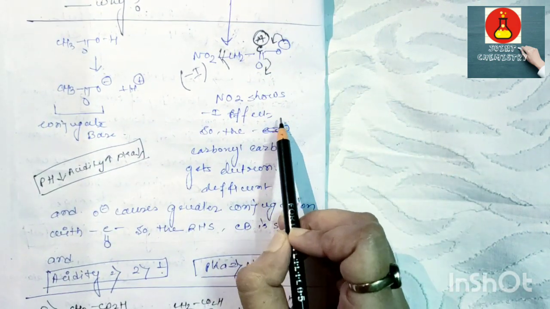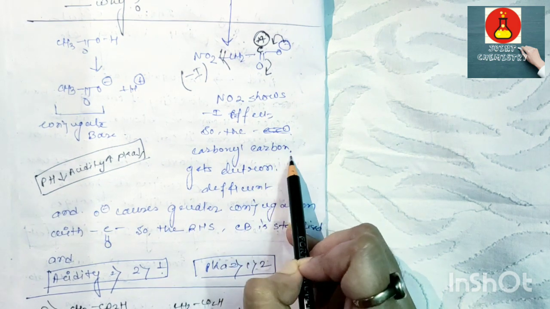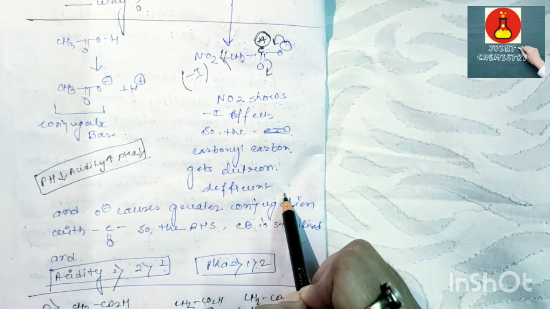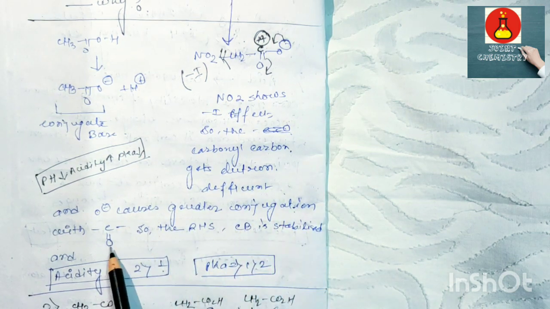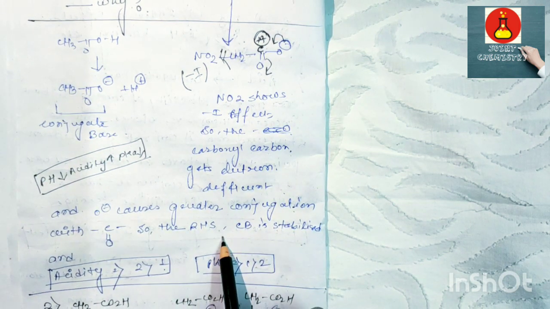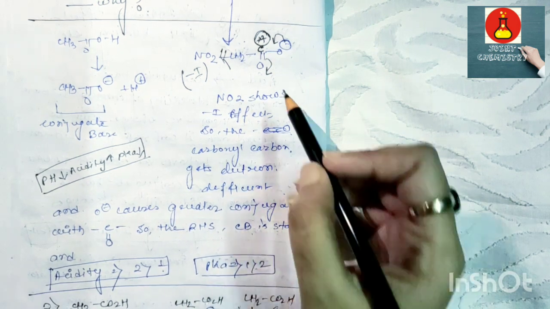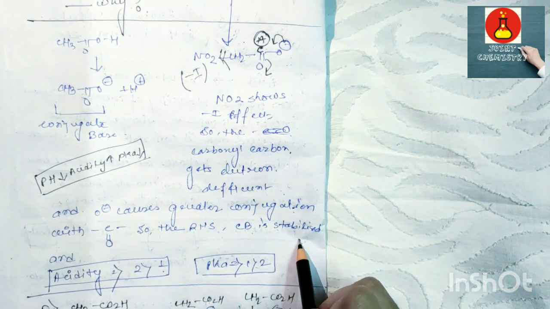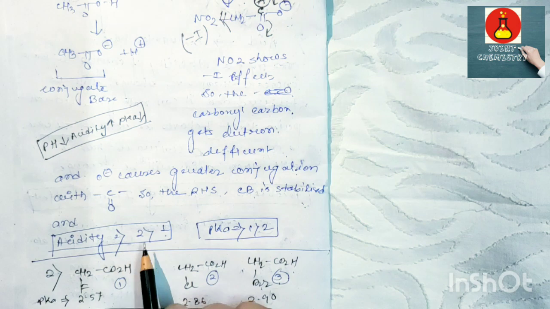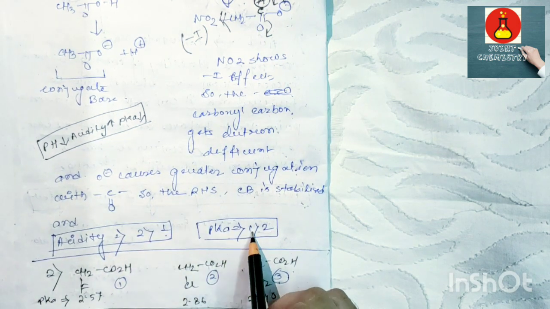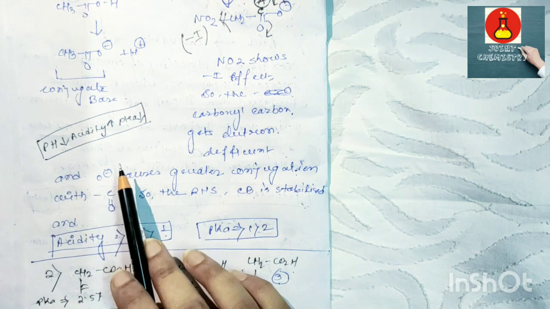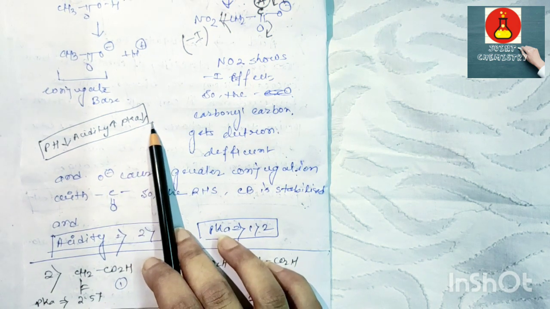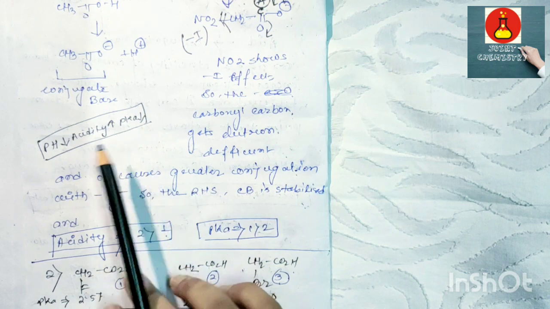NO2 shows a minus I effect, so the carbonyl carbon gets electron deficient, and O minus causes greater conjugation with the C double bond O. So the RHS conjugate base is stabilized, and acidity will be 2 greater than 1, and pKa 1 is greater than 2. And we know the relation that with increasing acidity, pKa decreases.